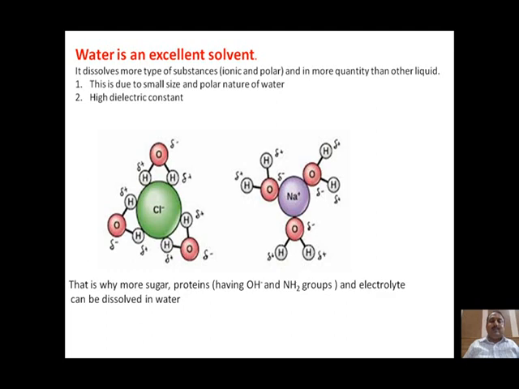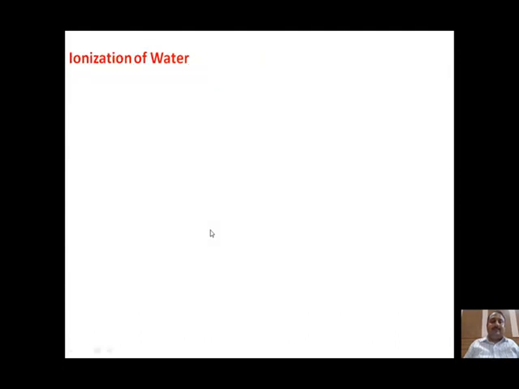Therefore, water becomes an excellent solvent, because this property of water is responsible for the dissolution of many sugars and proteins, since these sugars and proteins have hydroxyl groups, amino groups, or other charged substances on them, or any electrolyte can be dissolved in water. This property of water is due to its polar nature and high dielectric constant.